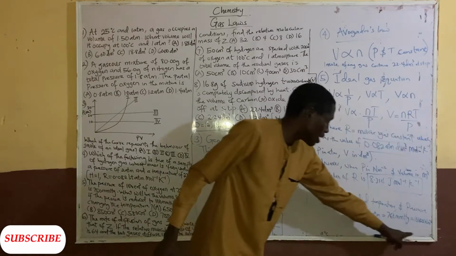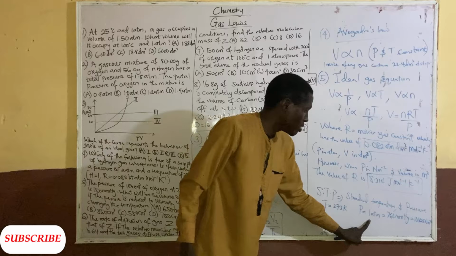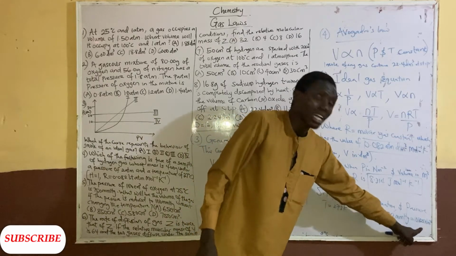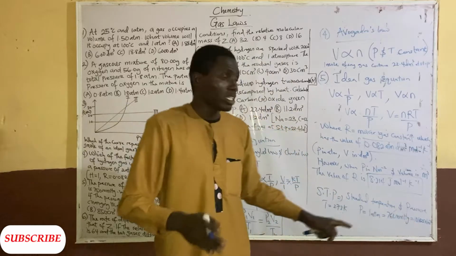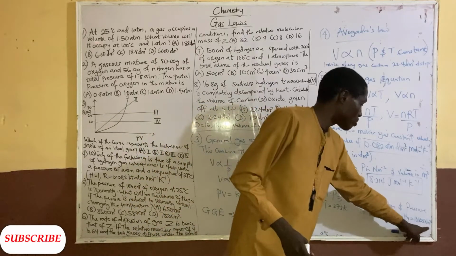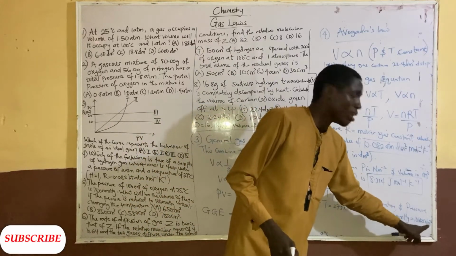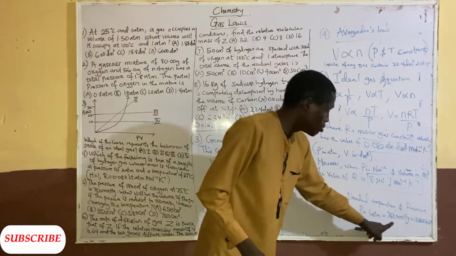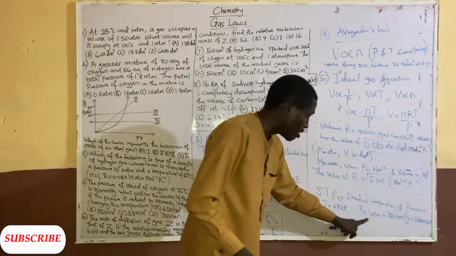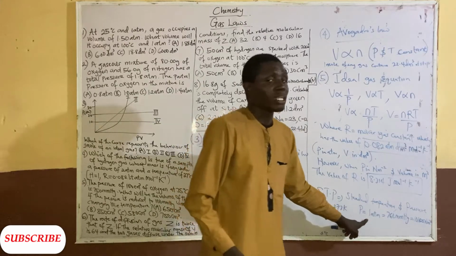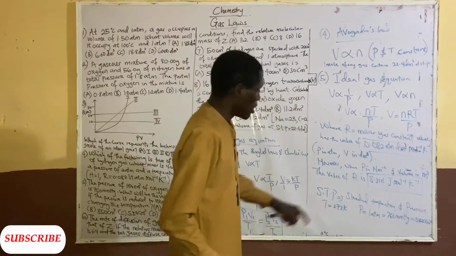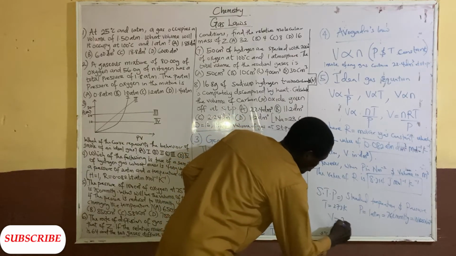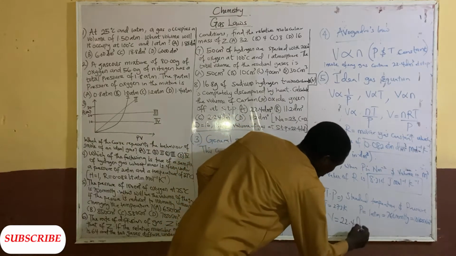All these things are the same, it's just that the unit is different. Whenever you are measuring pressure in Newton per meter square, use 101325; in millimeter mercury, use 760; in atmospheric, use 1 atmospheric pressure. Also at standard temperature and pressure, the volume is 22.4 dm cube.